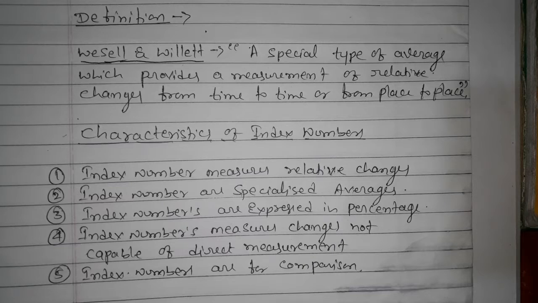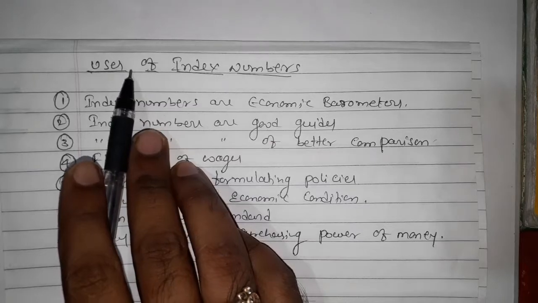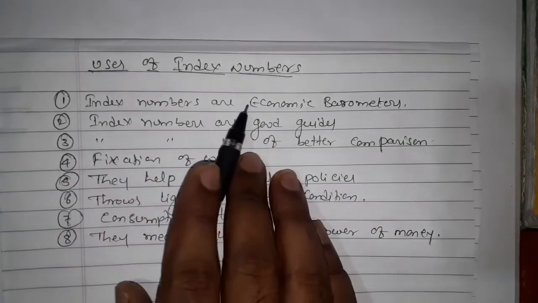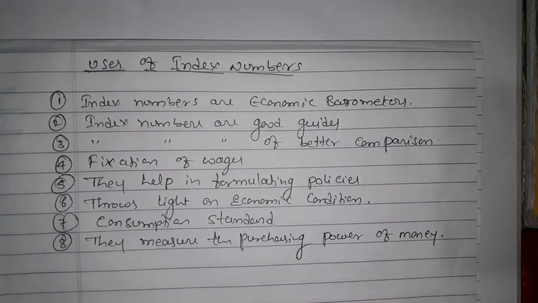Okay, we will go for the next, we will come to the point of uses of index numbers. Index numbers are economic barometers. It is one of the main functions that it does, that the general economic conditions of a country.